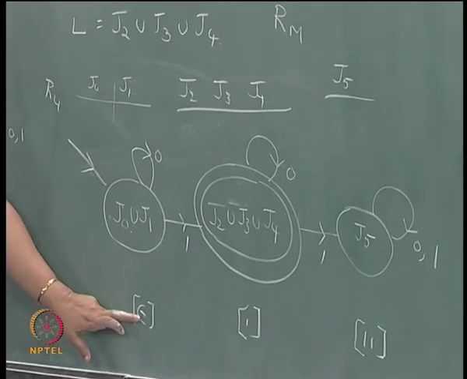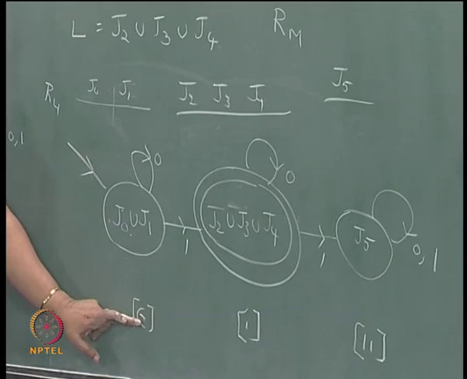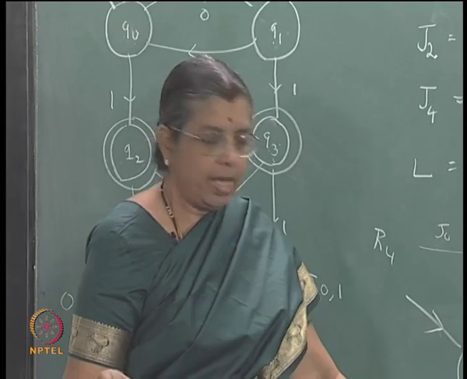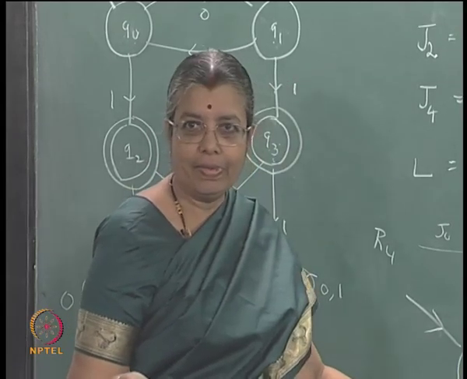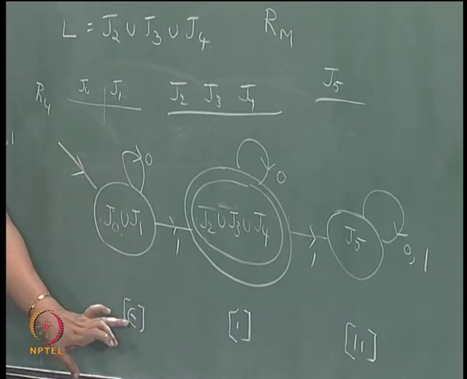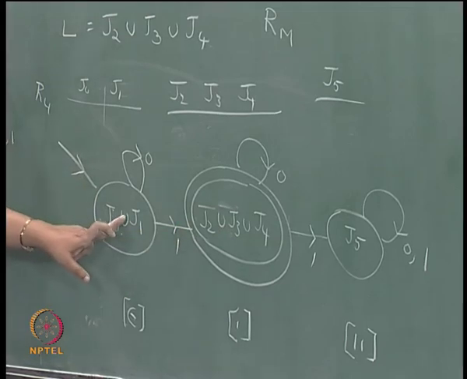So, what is the equivalence class of epsilon concatenated with 0? That is again here, it is the same equivalence class. So, this arc goes here. What is epsilon concatenated with 1? 1, that equivalence class is this. So, this arc goes here,